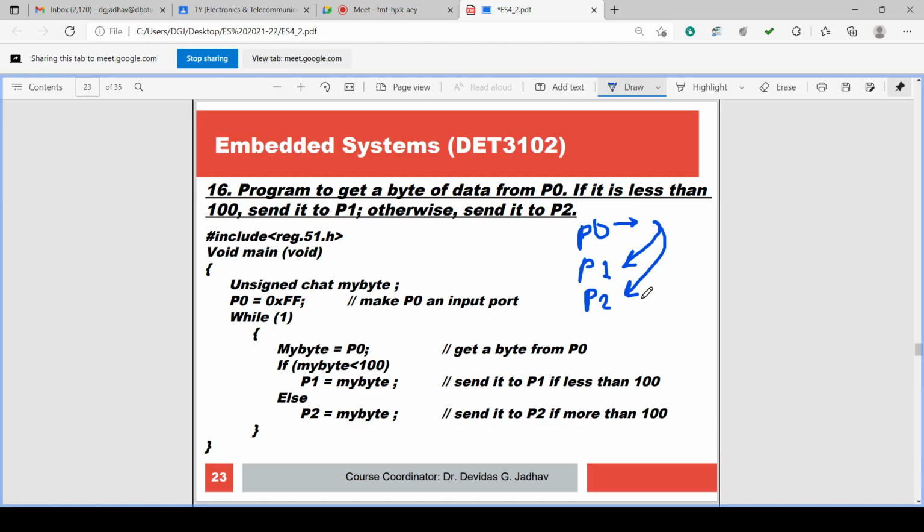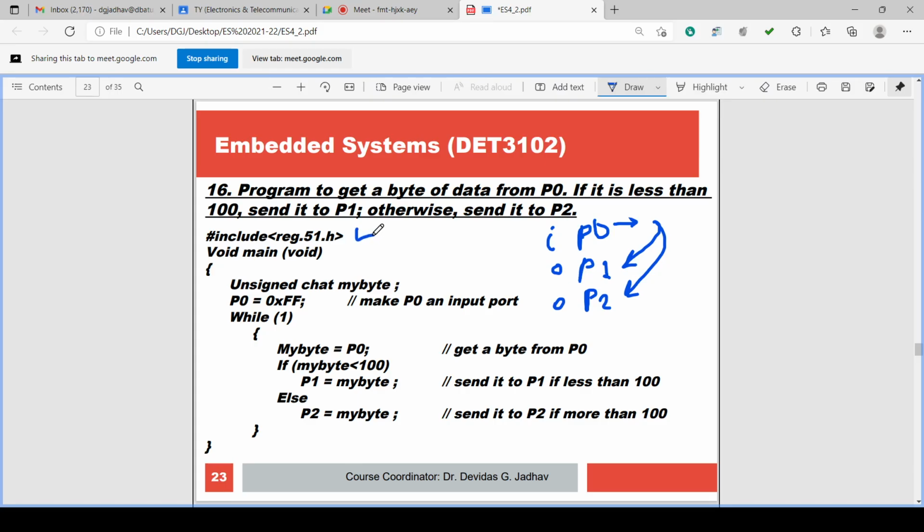So we have to read P0. Again the same thing: first we have to assign FF to P0 to make it an input port. So P0 is the input port, and P1 and P2 are output ports.